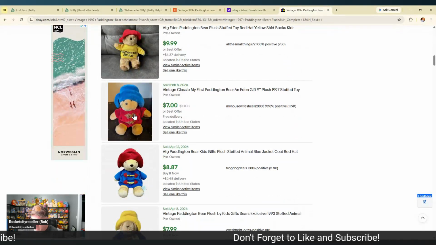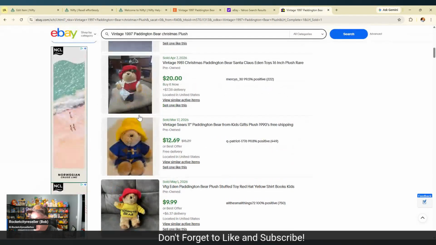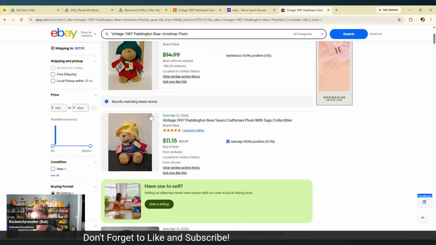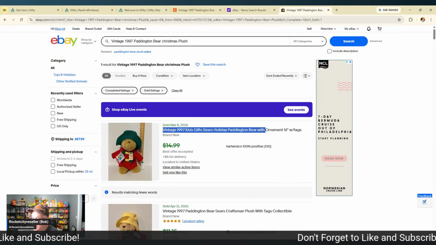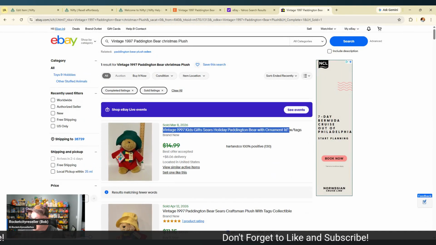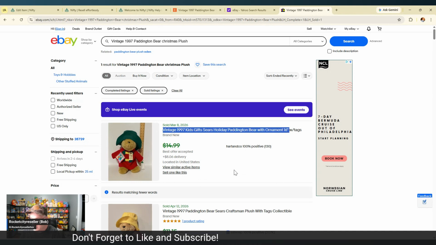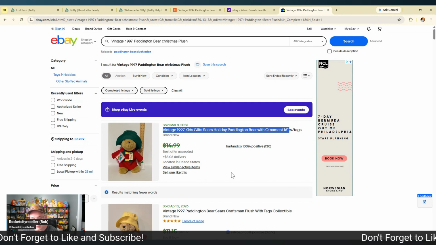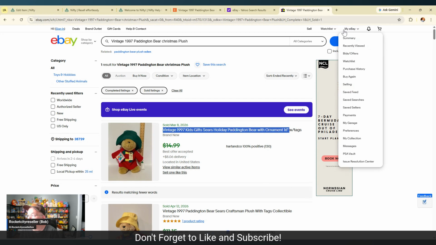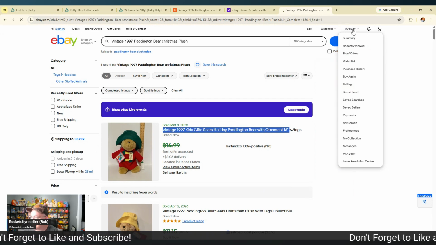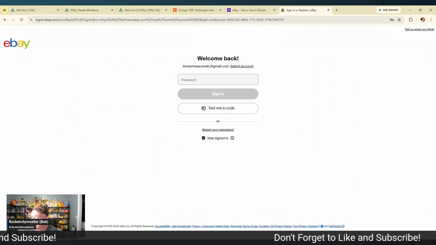I can guarantee you, even though there was a listing on eBay for $14.99, if I were to list this on Etsy, I can get at least $30, maybe $40 on Etsy. Just from experience from 4 years of doing this, I know that I can get that. So just know that each marketplace has its own way forward with that.